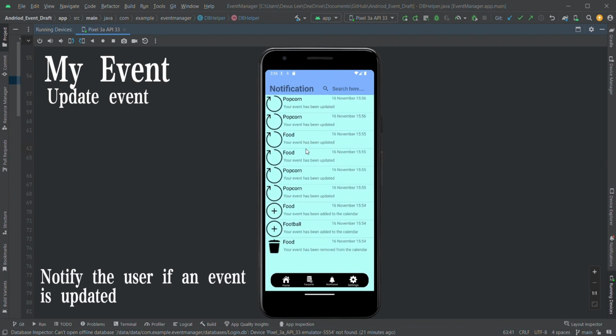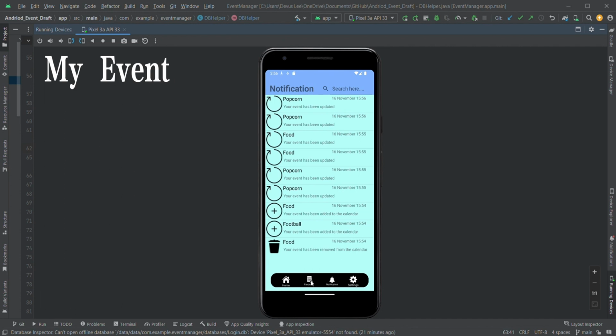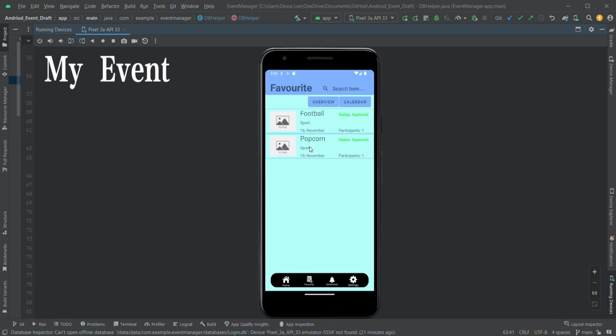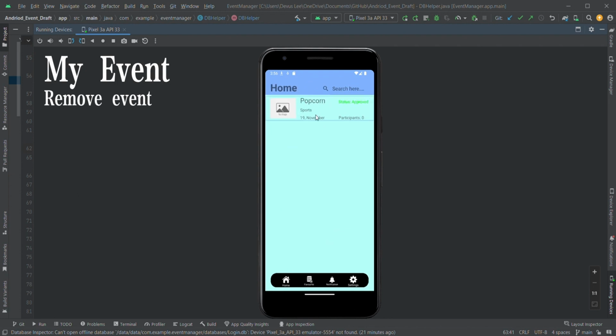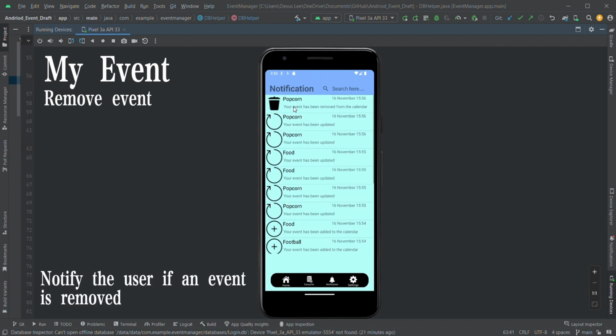It showed a few times here because there were a few errors as I was doing it, and I had to repeat the video a few times, but I ignored that. And then you can see it has changed over here. I can remove it and show up here. When you remove events also, it will show up a notification.